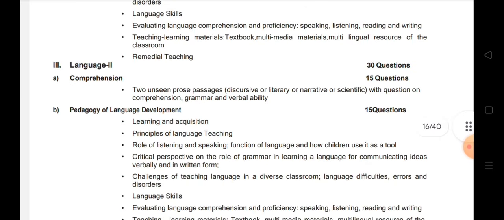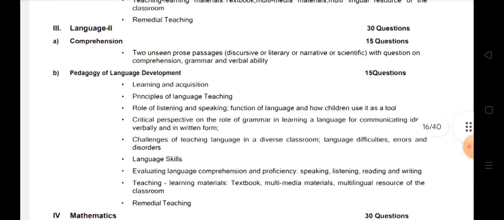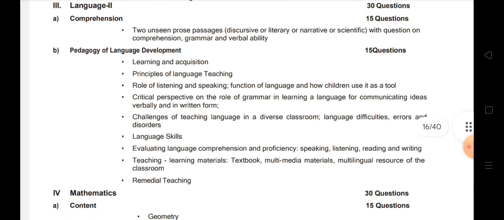Language 2. This was language 1 and this is language 2. So language 2 will also be 30 marks. See, language 1 and language 2 means one language will compulsorily be English. Another language can be any language. It can be Hindi, Nepali, Assamese, Bengali, or it can be Khasi or Garo.